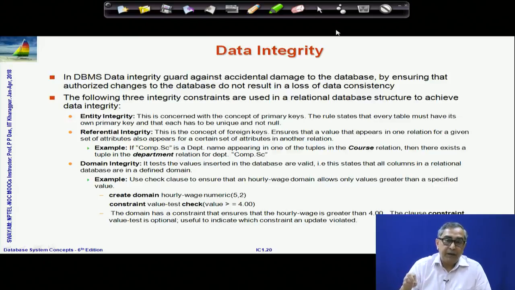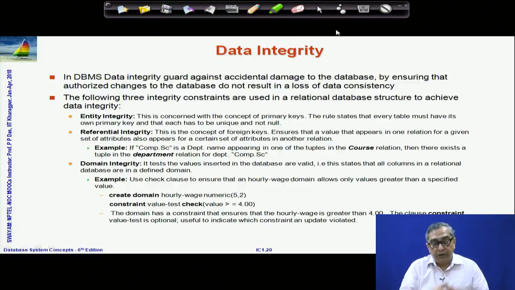Now, in the department relation, if that particular department name is not there, then certainly you have a problem. The instructor works in a certain department, and that department cannot be found in the department relation. So, we will have a violation of referential integrity, because you are trying to refer to that department but you are unable to do that, and that is what is enforced through foreign keys. That talks about the referential integrity of the database system.